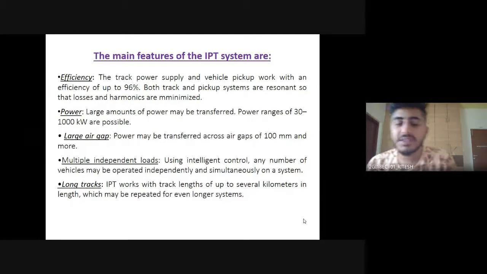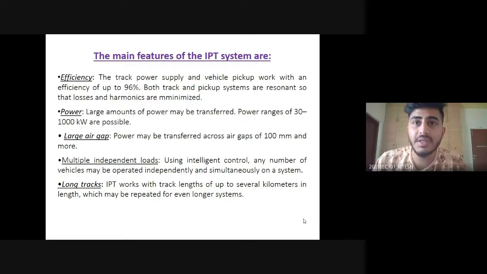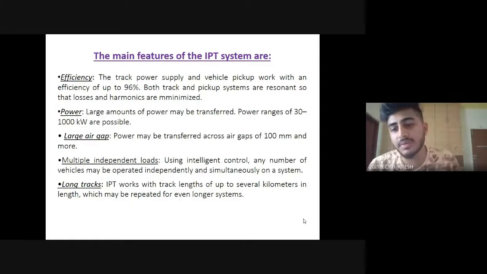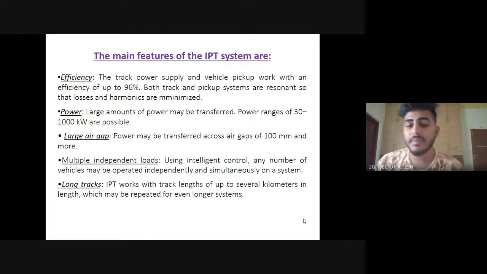Coming up to the features of inductive power transfer, we're talking about the efficiency. It holds a remarkable efficiency of 96%, whereas petrol and diesel engines have an efficiency of 40 to 60%. Power should be around 30 kilowatts to 1000 kilowatts. There is a large air gap, because one coil is mounted inside the track and the other is the load, so there is a gap of around 100 millimeters or more.